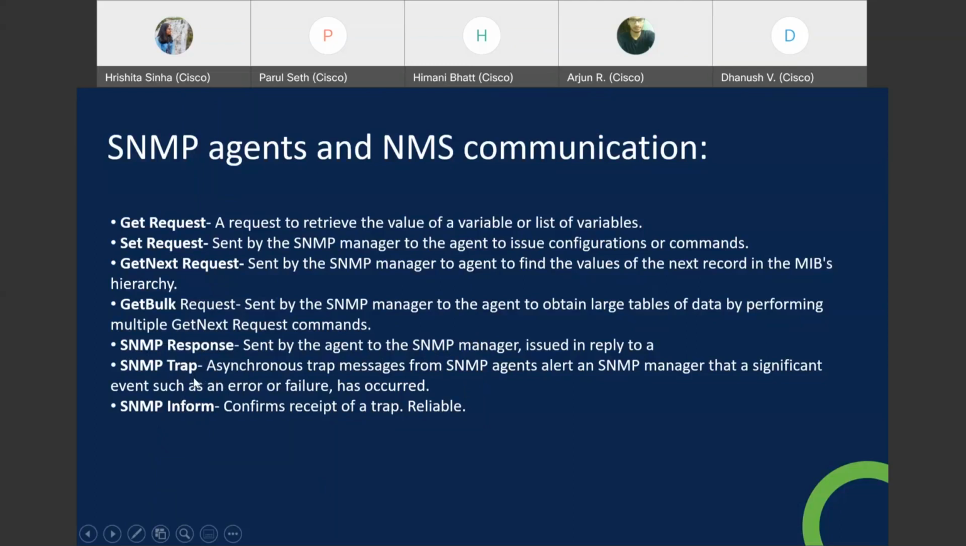Now let me tell you that trap and inform might look the same, they are very similar, but there's only one difference: trap is unreliable whereas inform is reliable. Trap is sent once, and if the NMS receives it, it's well and good, and if it does not, the agent does not bother to send it again. But in case of inform, if it does not get a response, it will send it again until it gets a response. So that's the difference.